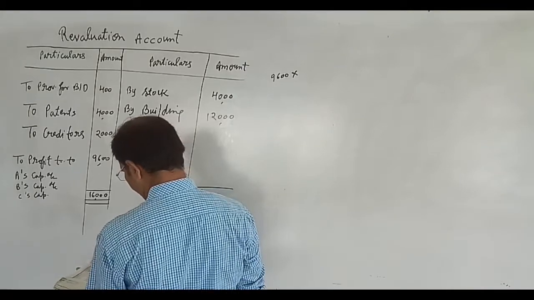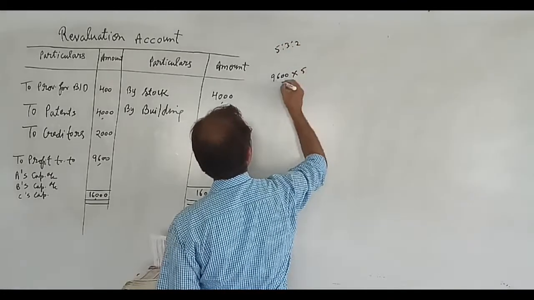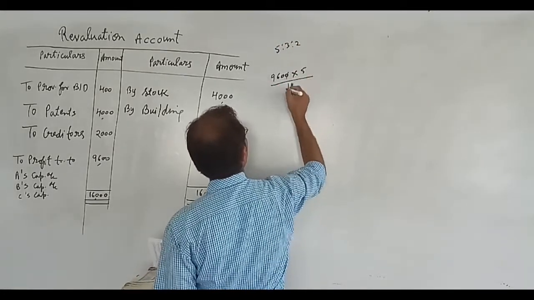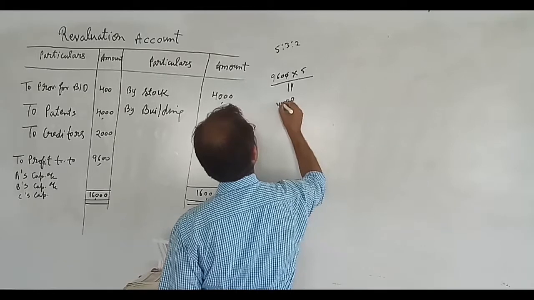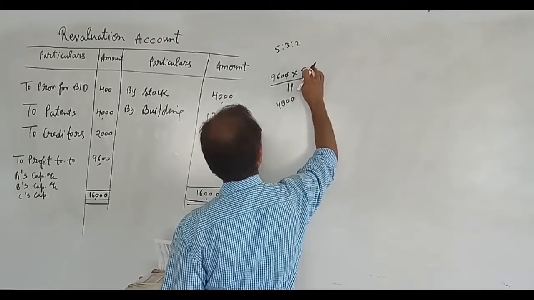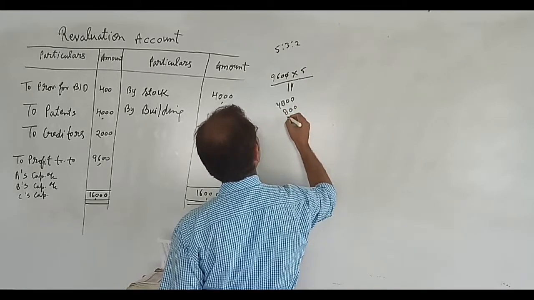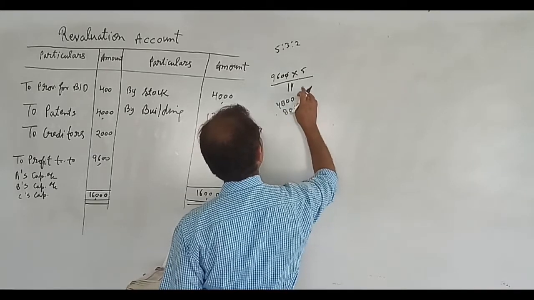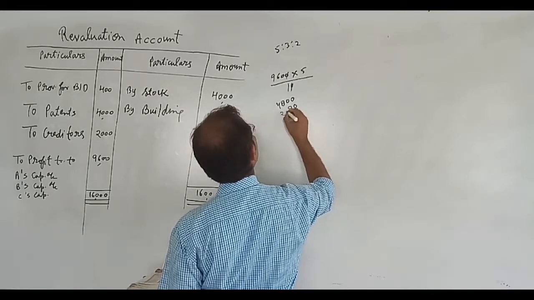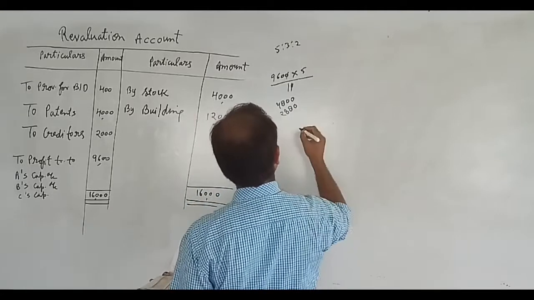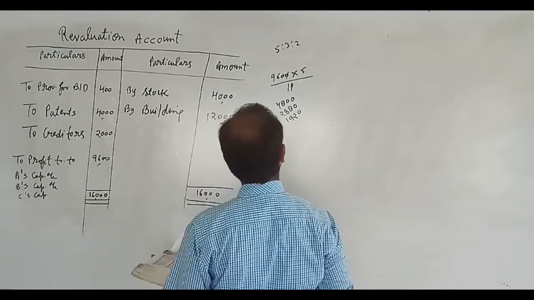And what was the old ratio? 5:3:2. 5:3:2 means 5/10, and after that the amount will come 4,800, and after that we will write here 3/10, 2,880, and lastly 1,920.